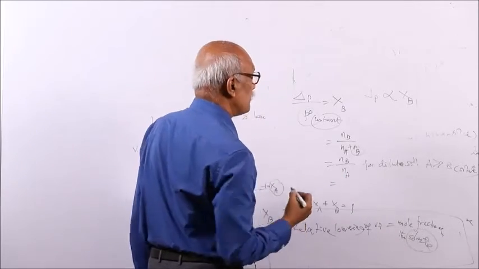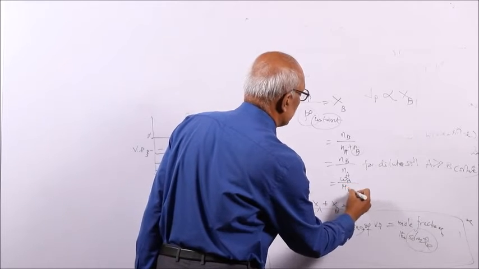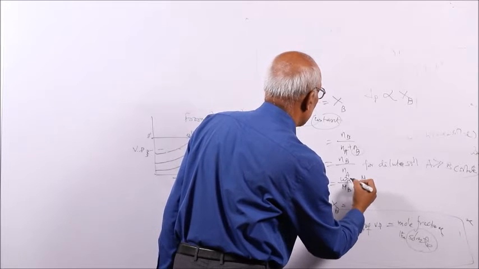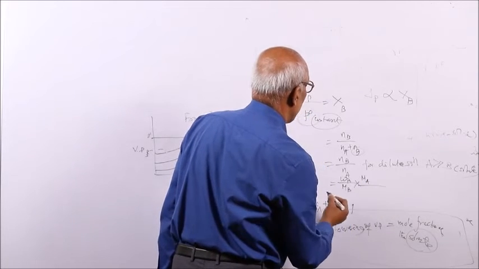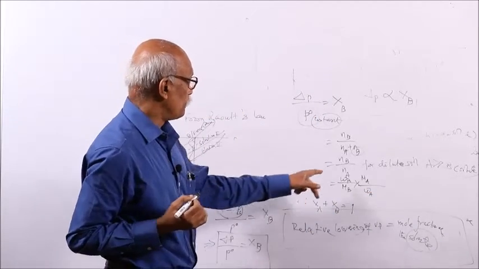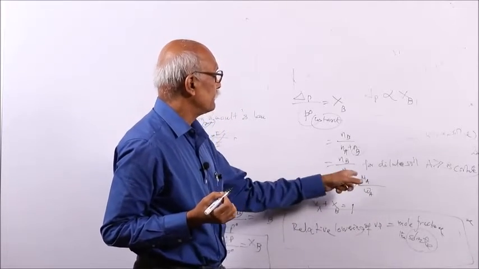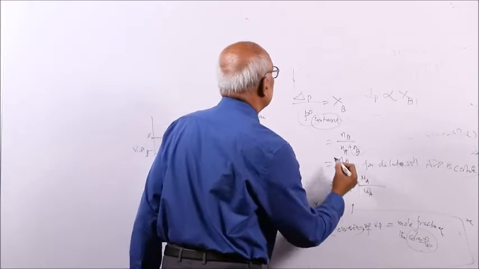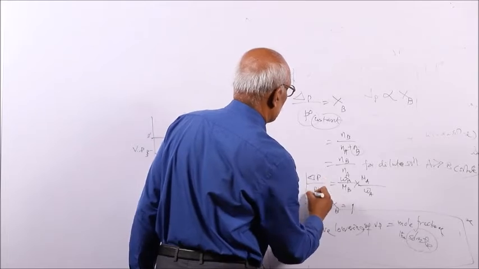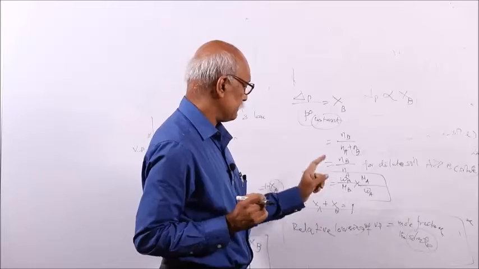NB means weight of the solute divided by molecular mass of the solute, divided by NA. NA means weight of A divided by molecular mass of A, which is a constant. So this is the case: WB by MB divided by WA by MA, so that will be reversed, MA by WA. So remember this is your relative lowering of vapor pressure.